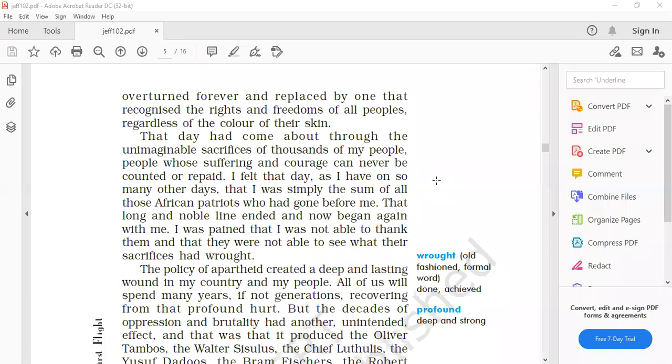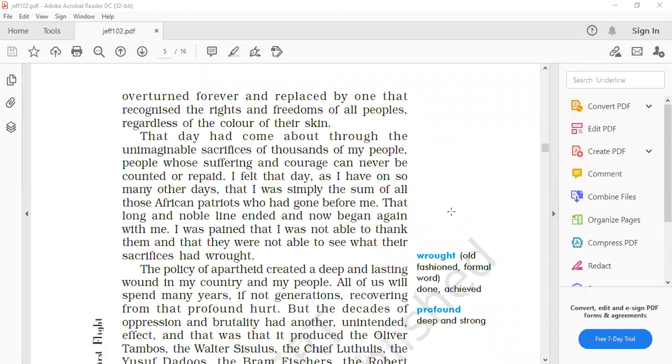So he was pained. उसको बड़ा दुख हो रहा है कि आज वो लोग present नहीं हैं जिनकी वजह से हमें ये आज़ादी मिली है और वो इस आज़ादी को enjoy नहीं कर पाएंगे. So he was pained that he wanted to thank them. He was not able to thank them in their presence. And secondly, they were not there now to enjoy that liberty which they had achieved with their sacrifices.